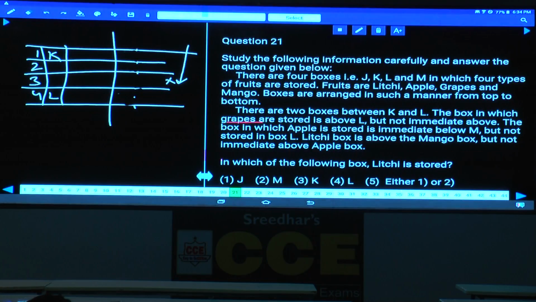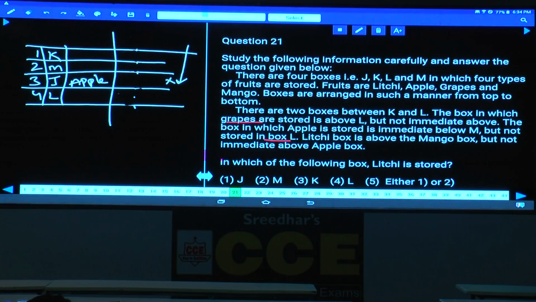And the box in which apple is stored is immediately below M, but not stored in box L. As apple is not stored in box L, apple must be here. If apple is here, M will be here. And what is left over here? J, K, L, M. J must be at this place.